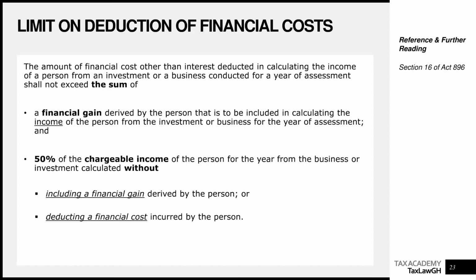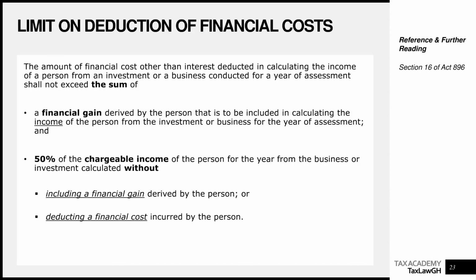Let me take that again. Limit equals FG plus 50% times CI star, or limit equals FG plus 0.5 CI star, where 0.5 is 50%. So limit equals FG plus 0.5 CI star, where CI star equals CI, which is the everyday chargeable income.